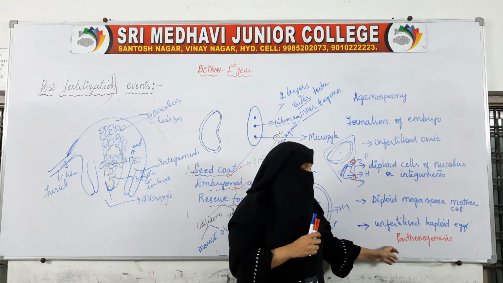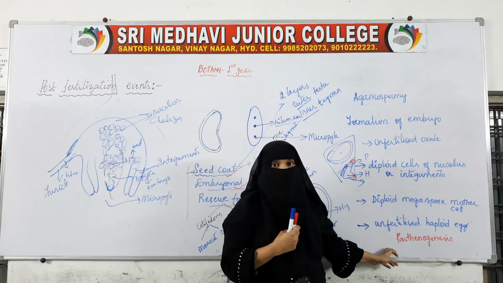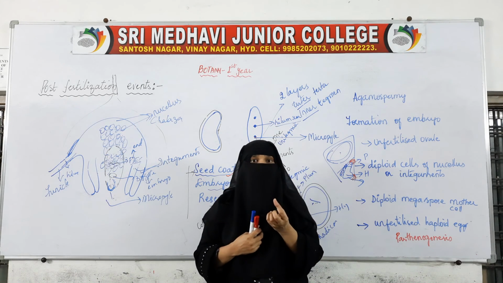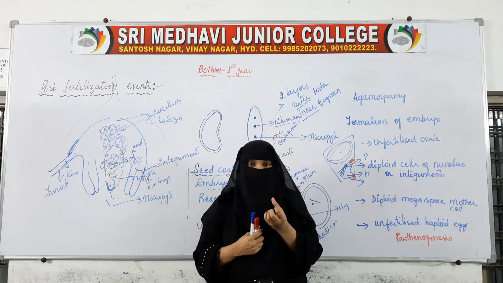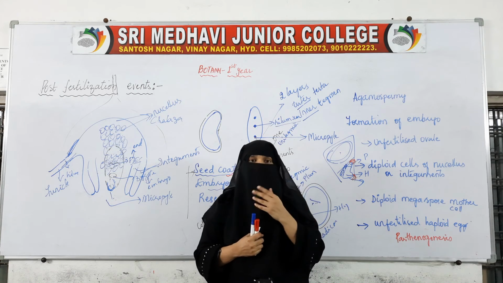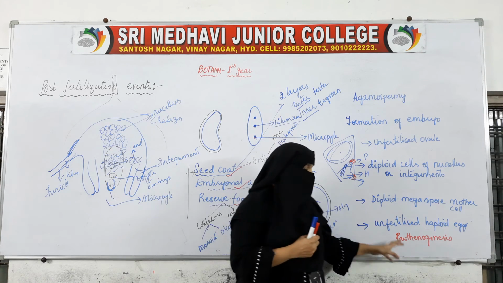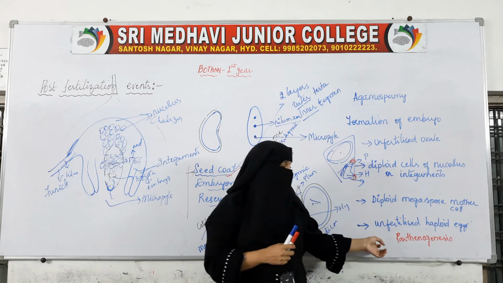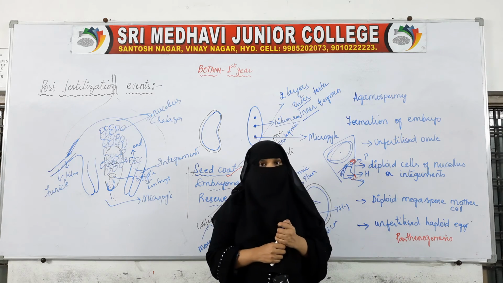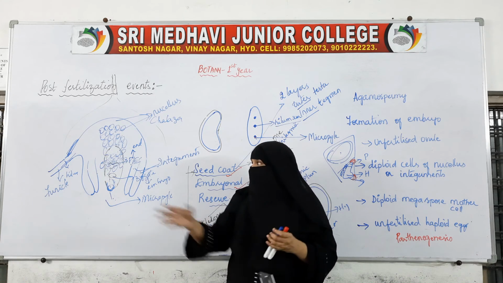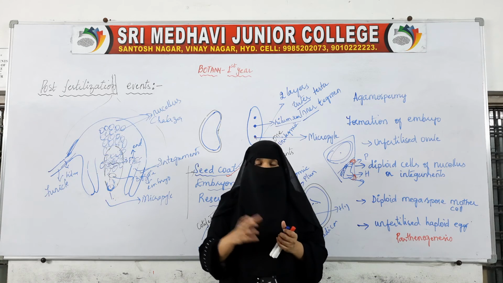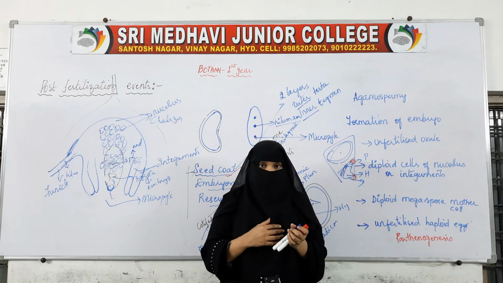That process is called parthenogenesis. Now the ovule is not fertilized, so seeds will not be formed, only an embryo, which will give rise to a new plant.